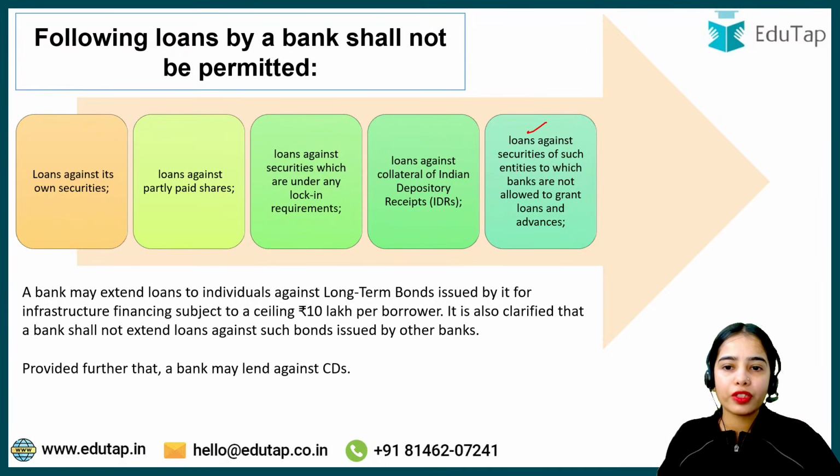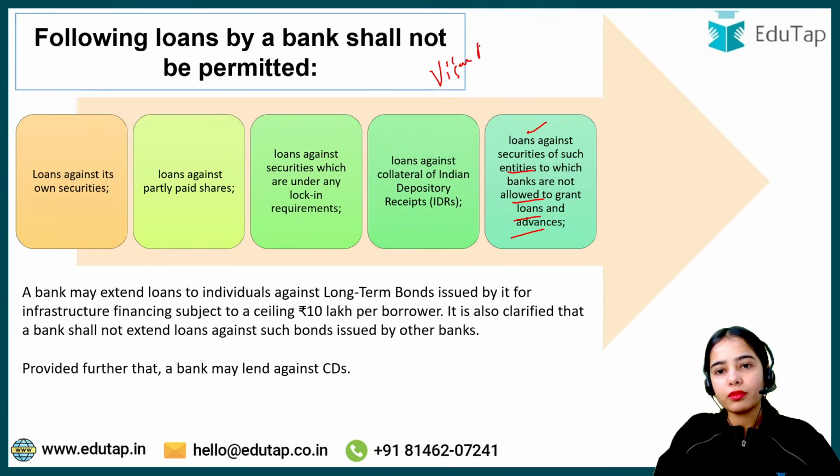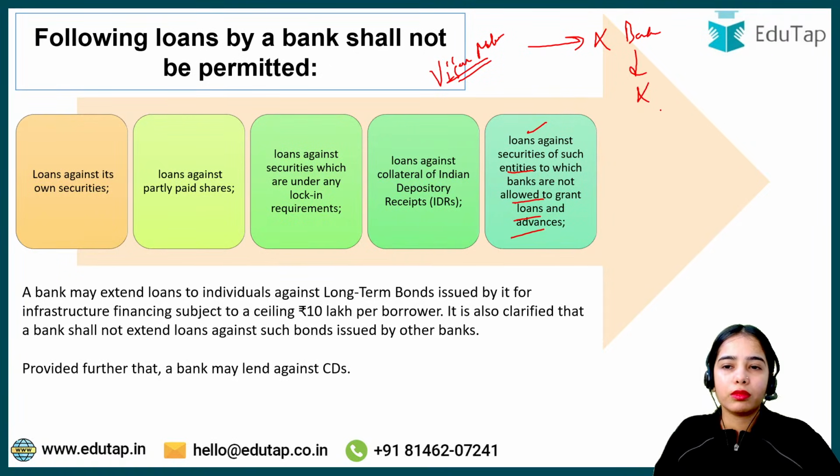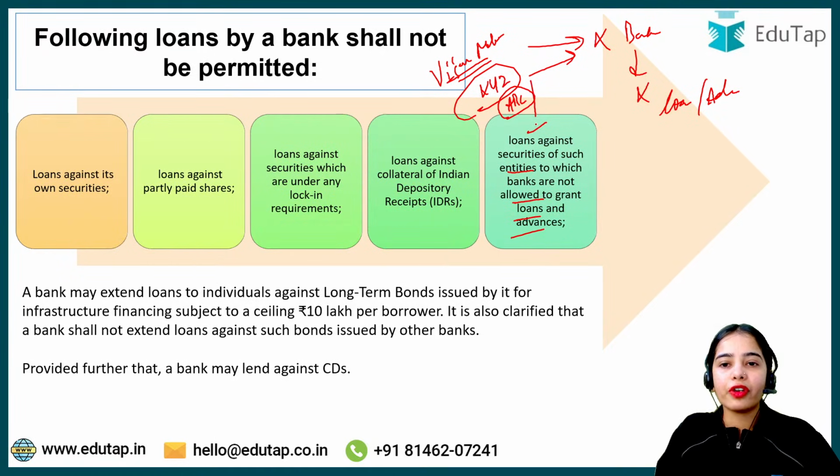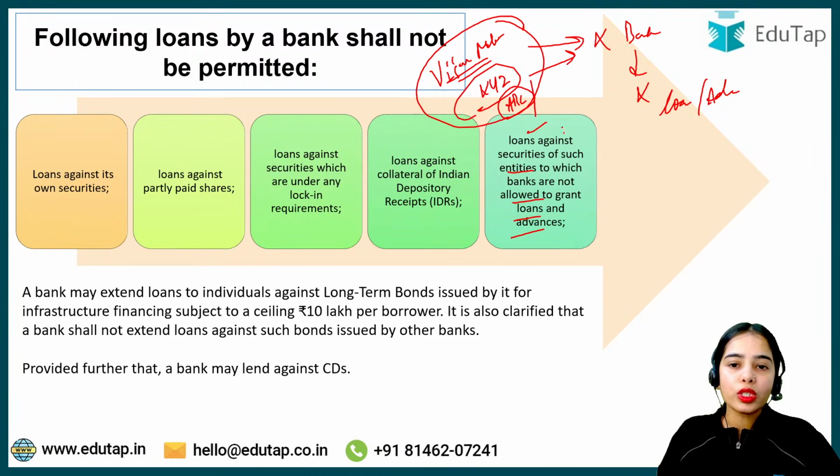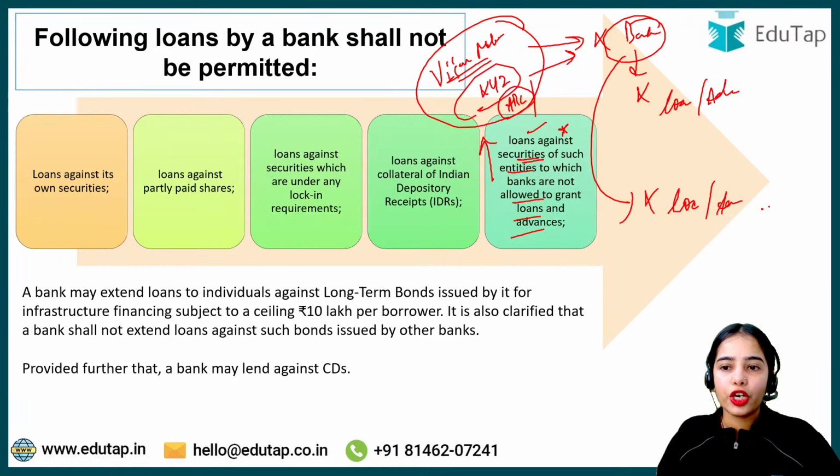Next is loans against securities of such entities to which banks are not allowed to grant loans and advances. Let's say against Vijay Mallya, the banks are not allowed to release any loans or advances. Against XYZ entity that has done any fraud, against ABC entity that has done any fraud, or they have declared bankruptcy, they are not returning their previous loans, banks are not allowed to provide any further loans and advances to such entities. So loans against securities of these entities can also not be provided. Okay, so banks can also not provide loans or advances to individuals against the securities of such entities.